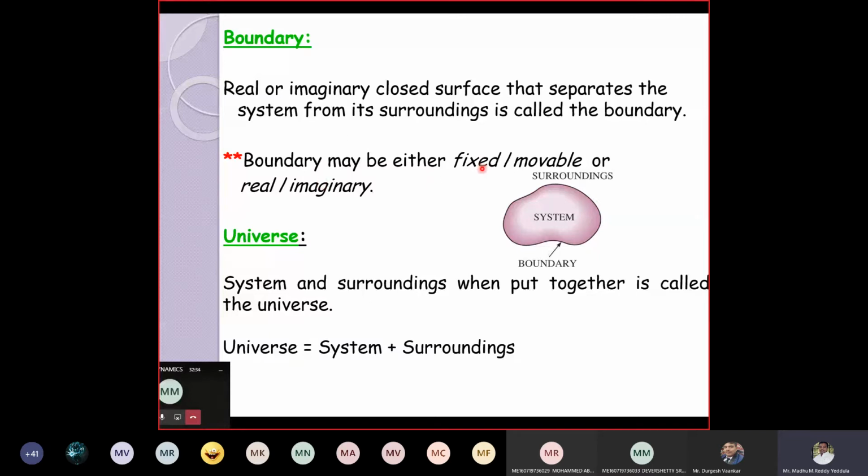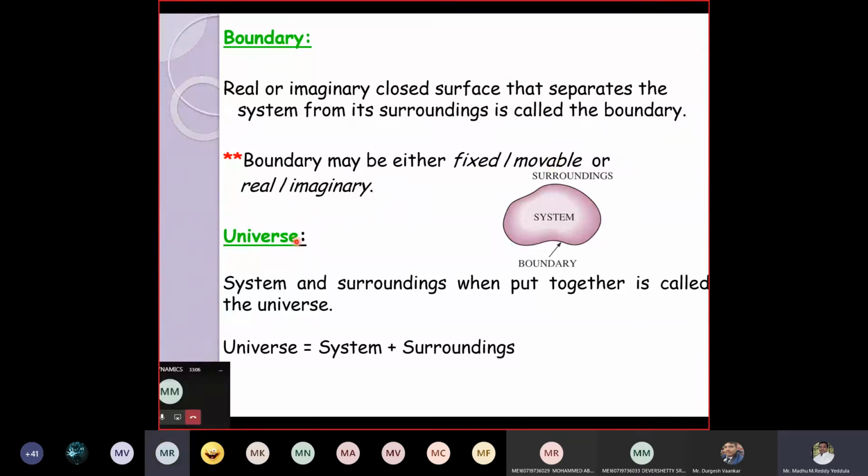Now you can see in our classroom, can we move the boundary of the classroom? Anyone? No, sir. No, we can't move the walls. So that is the fixed boundary. In some cases there may be a movable boundary. Let us assume the walls of the classroom are made of plywood with rollers. Therefore, we can move the classroom. We can adjust the walls of the classroom. That is nothing but a movable boundary. And there may be real or imaginary boundaries also. I'll explain in the coming slides.